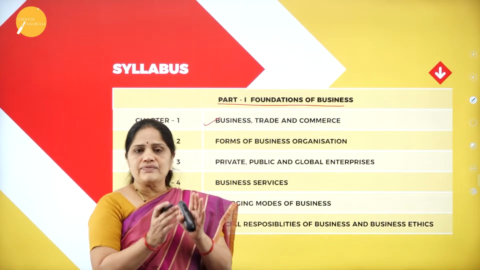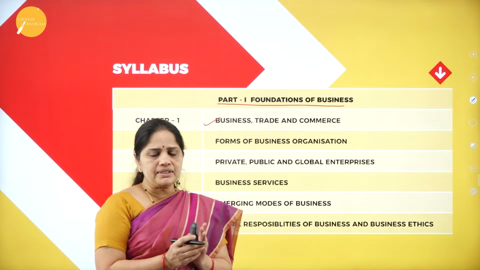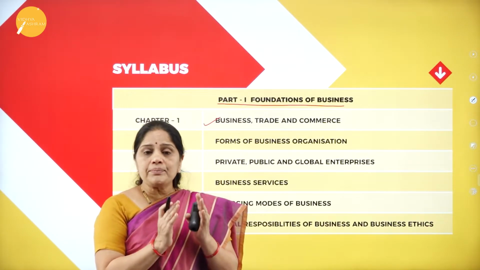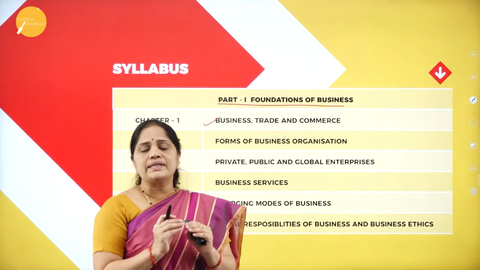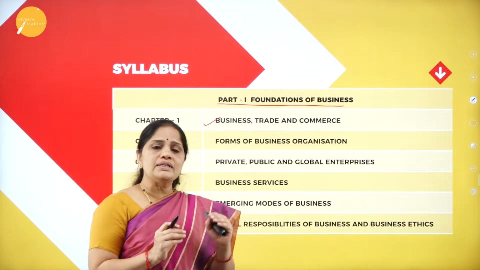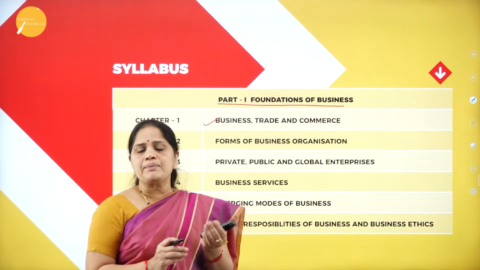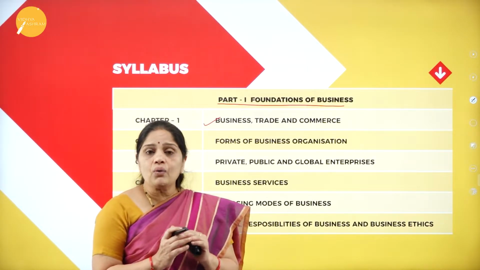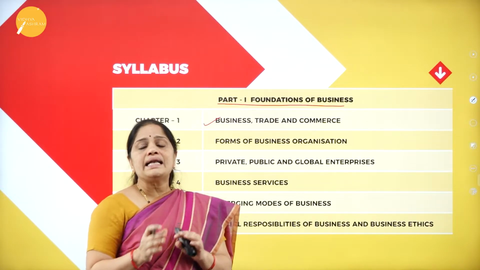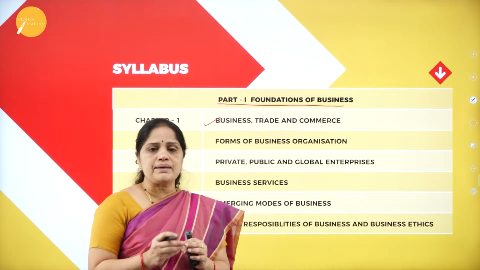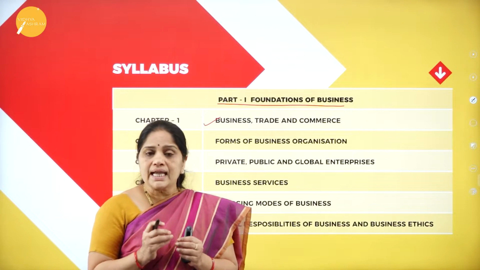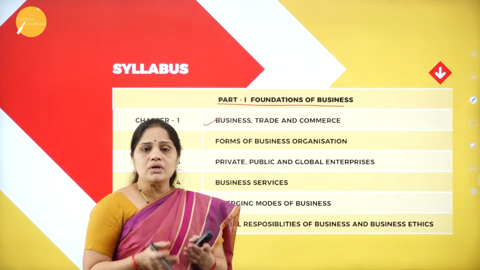Now, we have 2 sections in the first chapter. Section 1 will be dealing mainly with how the Indian economy was before the advent of the East India Company. That was before the British Empire came to India. So how was the economic situation? And later on, after the advent of the East India Company, what was the situation of India?